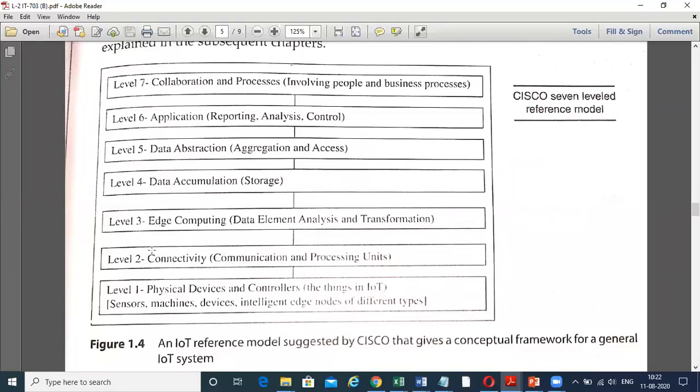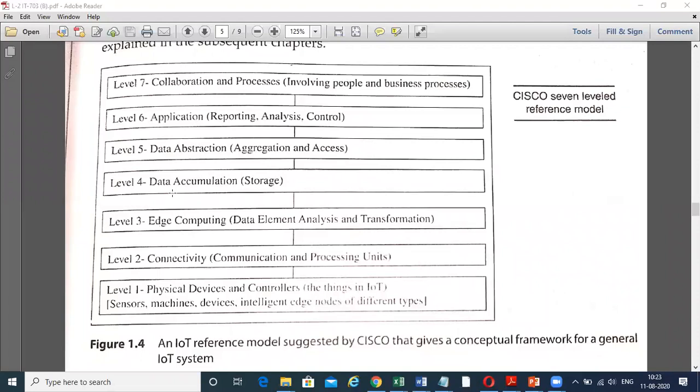So in this Cisco reference model there are 7 levels. Level 1 is the physical devices and the controllers, the things in the IoT: sensors, machines, devices, and intelligent edge nodes of different types. Level 2 is connectivity, which includes the communication and the processing units. Level 3 includes edge computing, data element analysis, and transformation. Level 4 is data accumulation and storage.